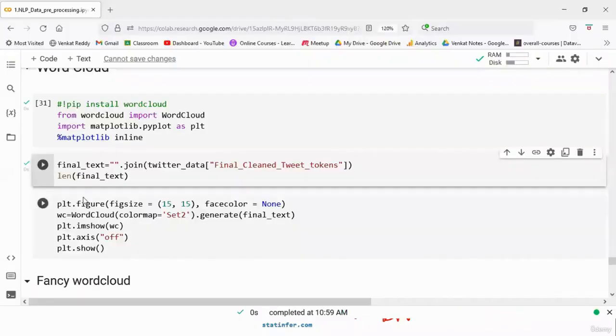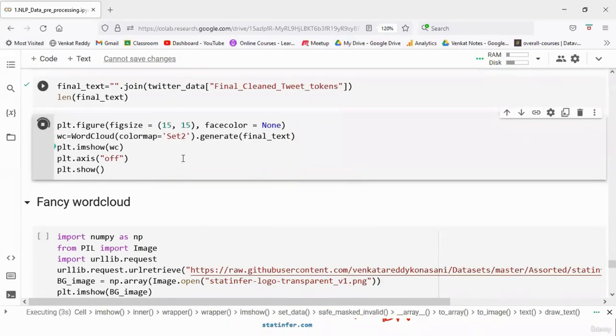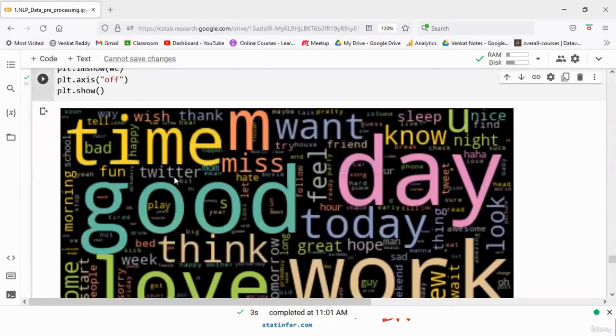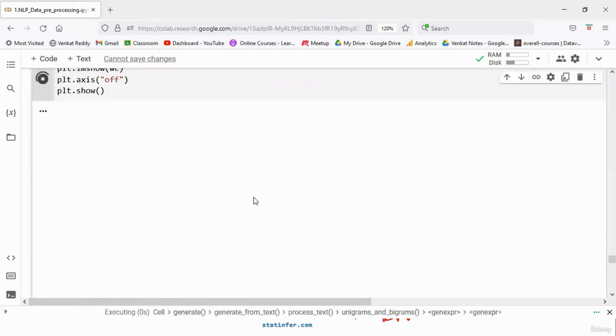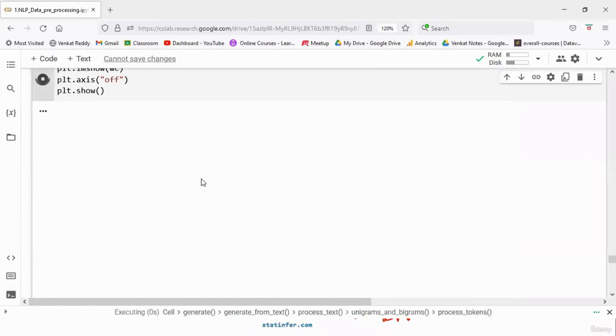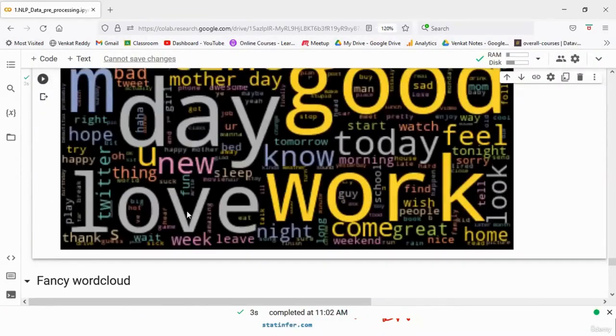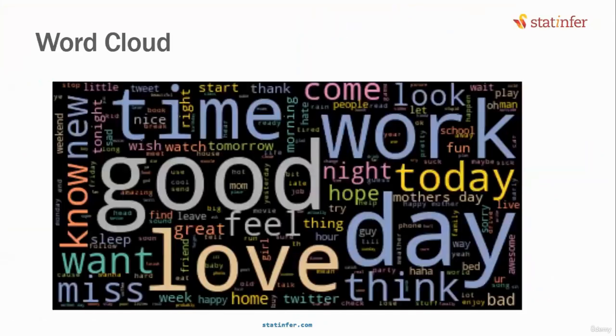Are you getting that idea? Like people are talking about good morning. This looks like general Twitter data. Word cloud, the purpose is to give you an idea on what are the most discussed words. In fact, every time you re-execute it, slight rearrangement of the formatting will happen. The same words, same context, a different color, different orientation, it will be printed. Until you get a good orientation, you can keep on doing it. Good, work, day, love, new. I think you're also getting to see what I'm seeing here, all of you, isn't it?